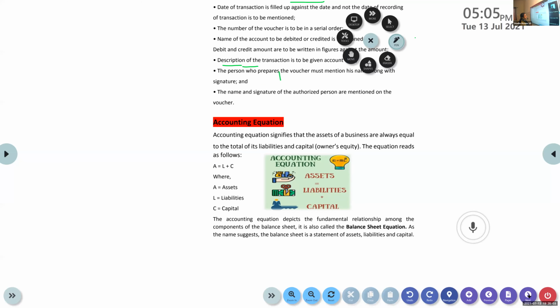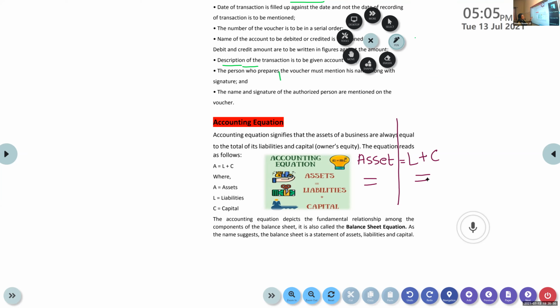These are the various items. We'll come to it. Then when you write it, it should always be equal. Asset is equal to liability plus capital. Always the asset side will be equal to the liability side, both sides will be equal.